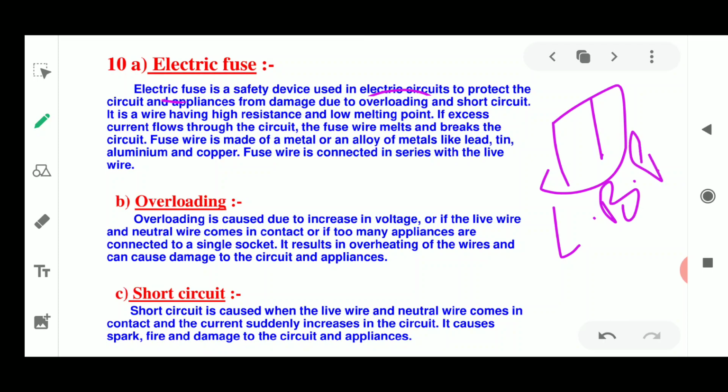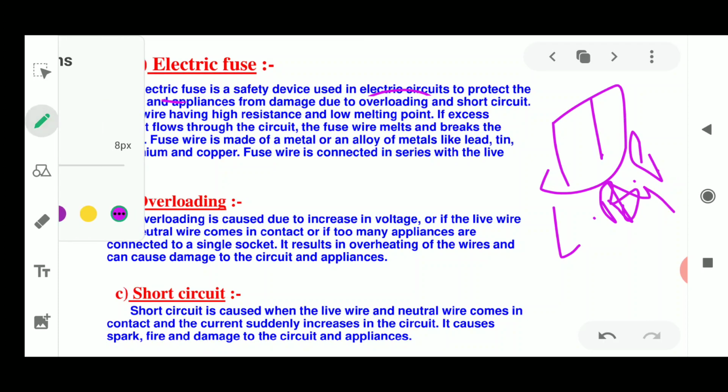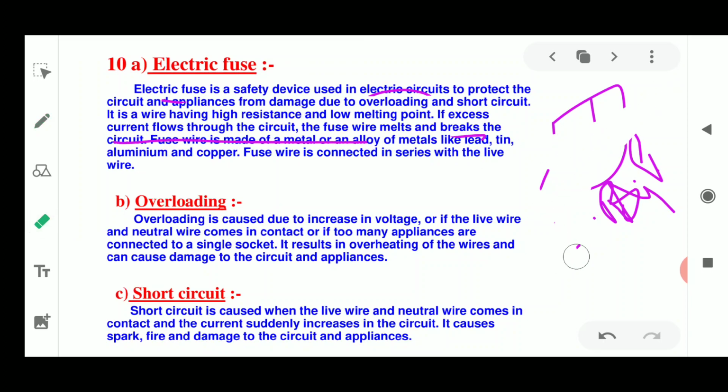Why a low melting point? Because once a high amount of current, an excess amount of current, is flowing through this circuit, this fuse wire is going to melt and break down. Once this fuse wire is broken down, it is going to cut the supply of current in your house.